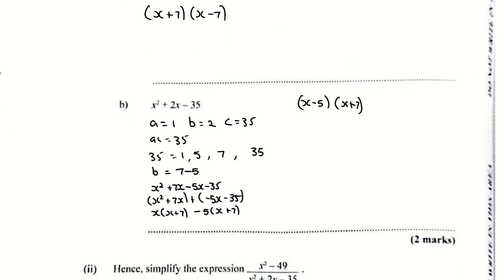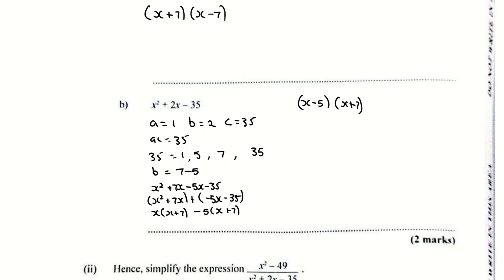Part B, this is a quadratic, which we just did. This is what I took from it. Identify A, B, and C, multiply AC, find the factors of AC using a pairing method: which pairs of factors, when you add or subtract, will you get B? It has to be the pairs. Don't forget that. When you find your pair, you replace B with that pair. Then you have 4 terms, and we know how to factorize the 4 terms. And this would be your answer.